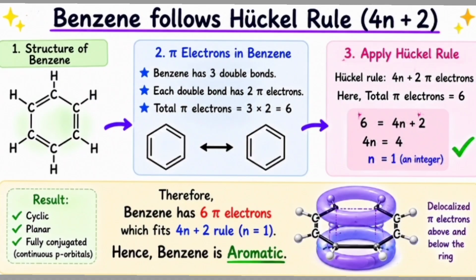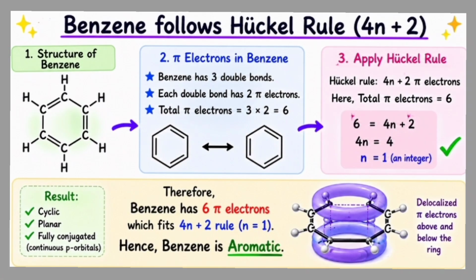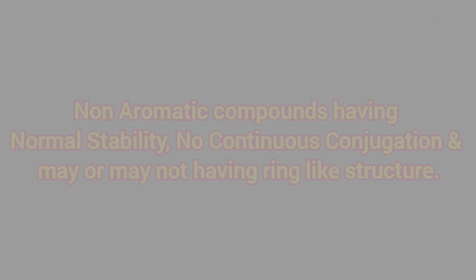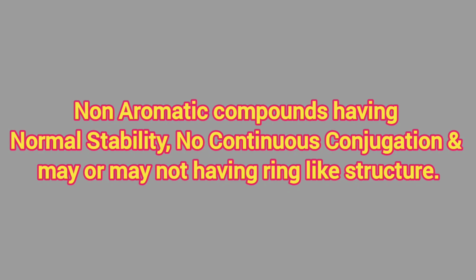What is meant by non-aromatic compounds? These non-aromatic compounds do not have alternate single and double bonds. Non-aromatic compounds have normal stability, no continuous conjugation, and may or may not have ring-like structures.